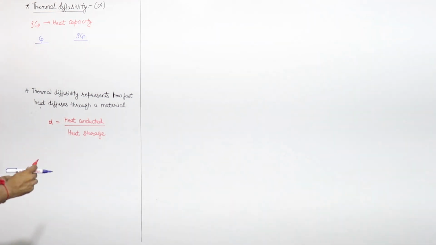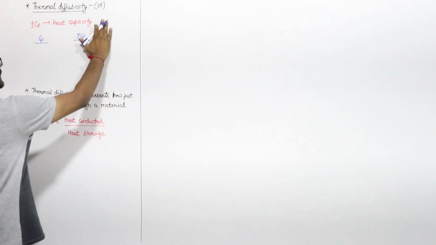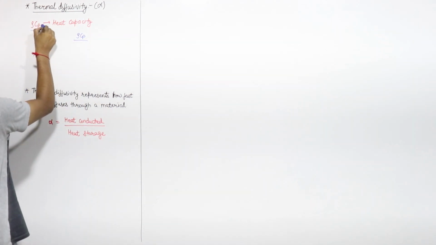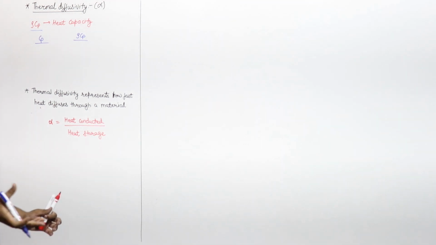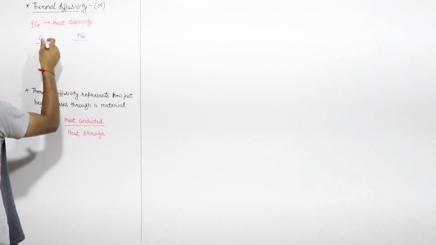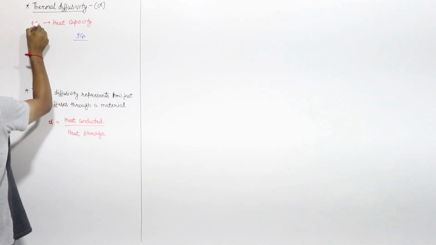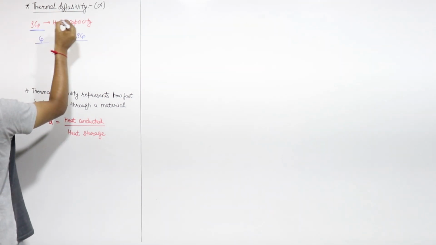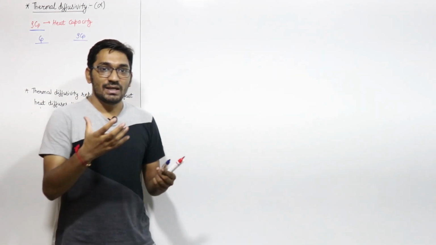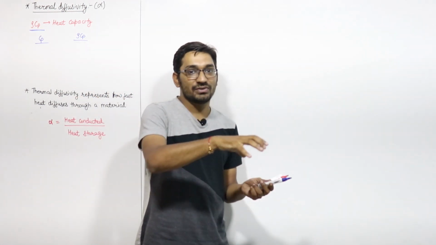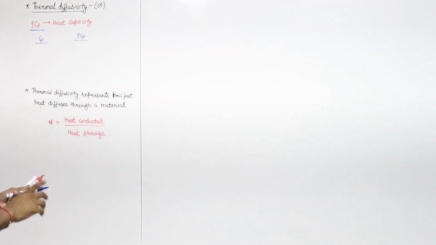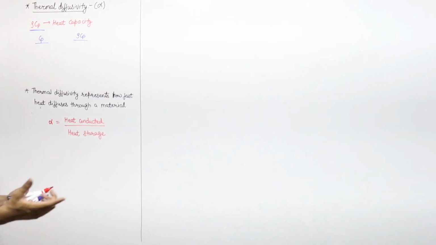First of all, in thermodynamics we come across a term known as rho Cp. Rho is the density of the material, Cp is the specific heat at constant pressure, right? We denote this term rho Cp as the heat capacity. Heat capacity means how much thermal energy a material can store in it, that is represented by rho Cp. So rho Cp is your heat capacity.